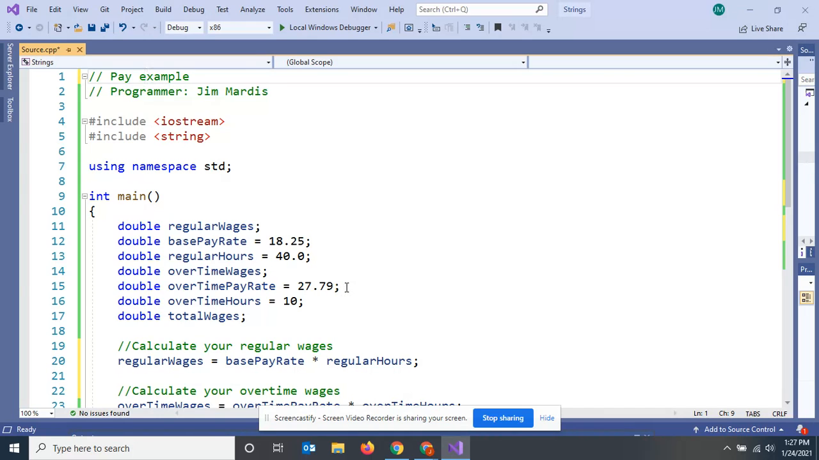All right, next is overtime pay rate. I make time and a half. And I know you've heard that phrase before. That just means my employer is going to pay me 1.5 times my regular salary. So if you go up here and look at my regular salary, it's 18.25, that means for overtime, anytime I work after 40 hours, they're going to pay me $27.79, right?